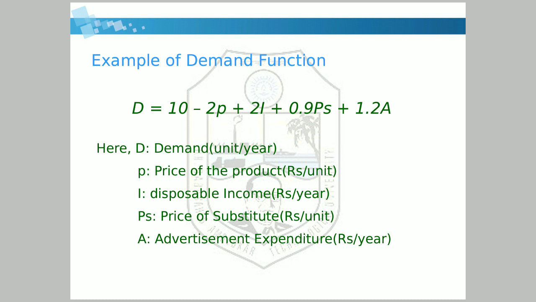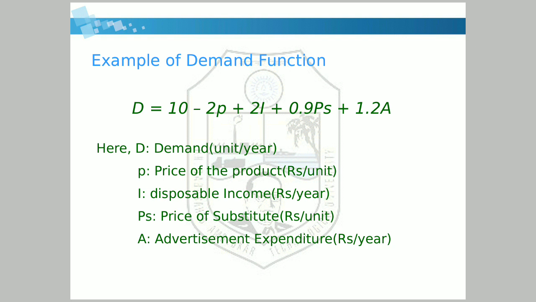Now, plus 0.9 PS. What is the meaning of PS? PS is the price of substitute. It says that if the price of substitute increases, demand increases, because there is a plus sign, so a direct relationship. For example, let's take Maggi and Yippee. If the price of Maggi increases, we will prefer Yippee.